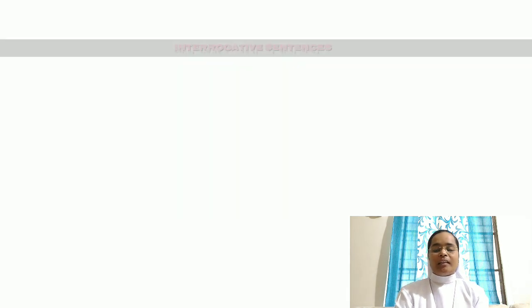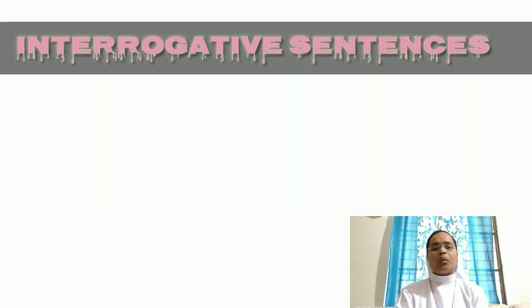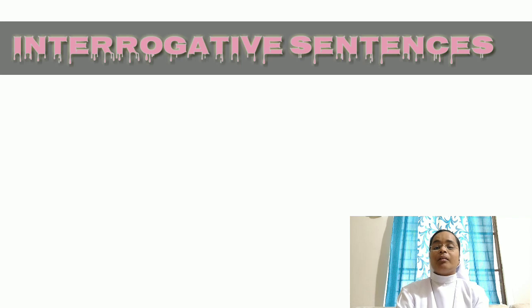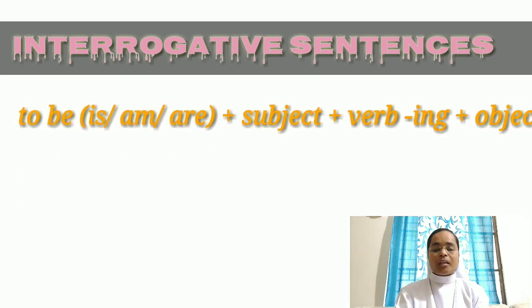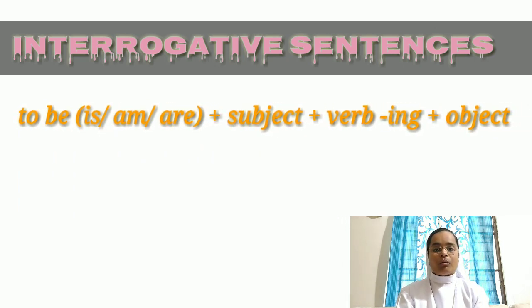Now we are going to see the interrogative sentences, which means the question sentences. It's very simple. We just need to put the auxiliary verb, or the helping verb, to the front, and then comes the subject. The formula goes like this: to be plus subject plus first form of the verb plus ing plus object. We'll get to know more with the examples.